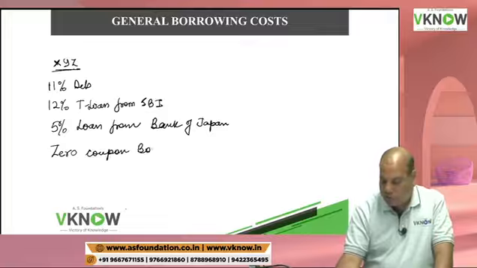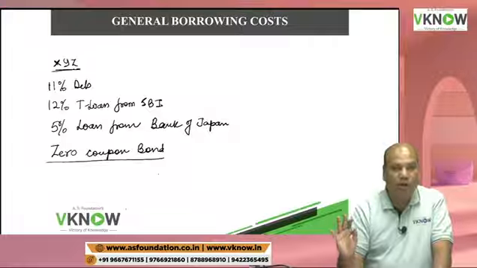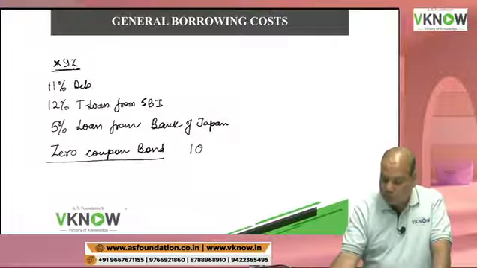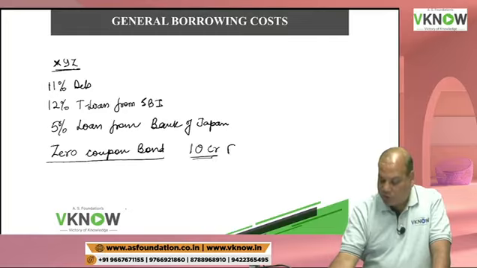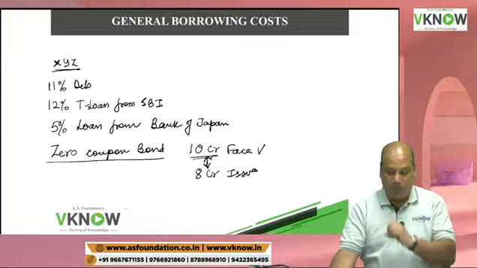Zero coupon bond means the bond is issued at a discount. They don't pay interest. Interest will only accumulate. So if the face value is 10 crore rupees, they will issue it for an 8 crore rupees issue price. The remaining 2 crore is the borrowing cost they are paying.